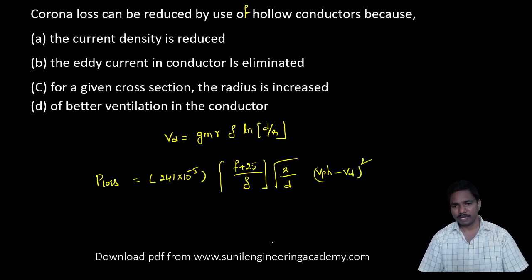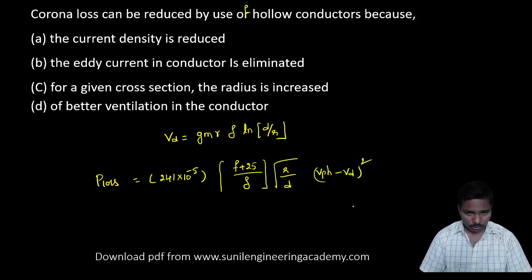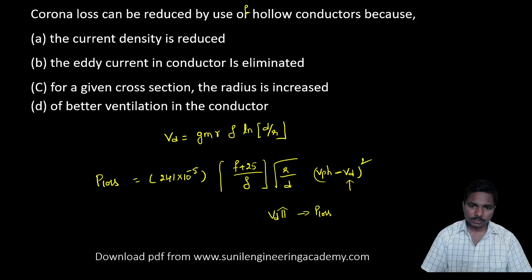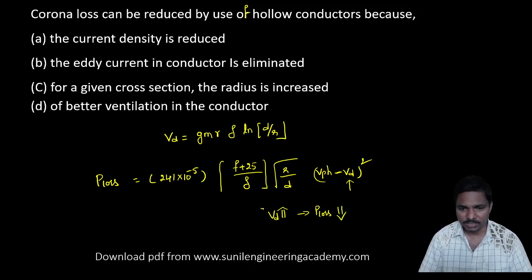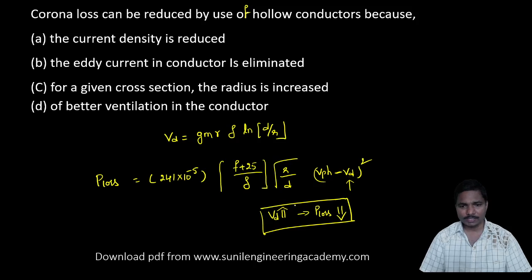Whenever VD is somewhat more, the negative part is more, and then the power loss will be less. This is very important, guys: as the negative term increases, the power loss due to corona decreases.